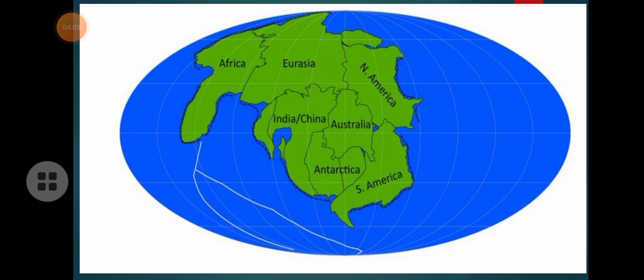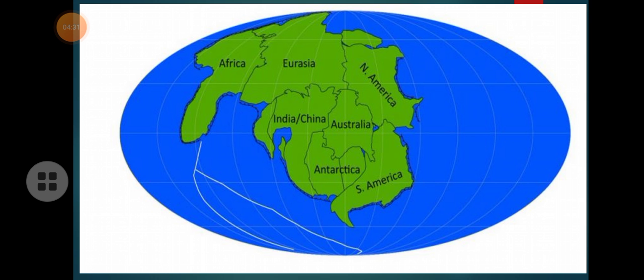But what happened because of the internal heat of the core of our earth? So last class we studied about core, isn't it? The interior part of our earth. So because of heat in the inner core, the continents, the land portion, slowly was dissected, that is, slowly broken into pieces.